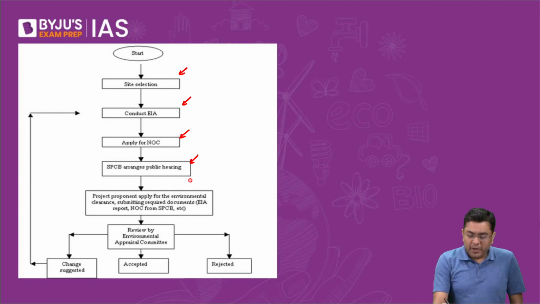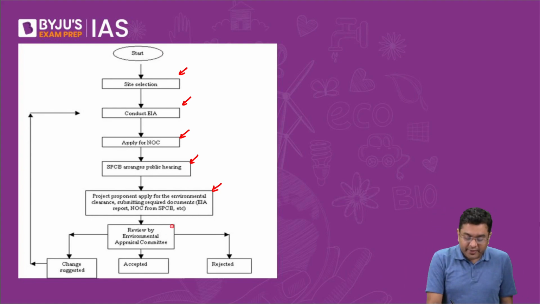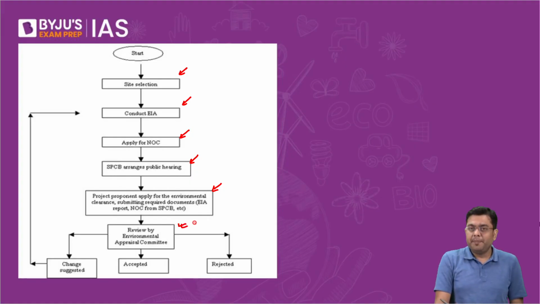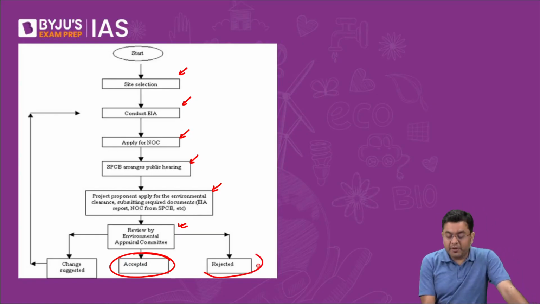Now, the project proponent applies for the environmental clearance, submitting these certificates. Now it is reviewed by the Environment Appraisal Committee. Then either that project will be accepted, or if the impact is quite vicious, it might be rejected.